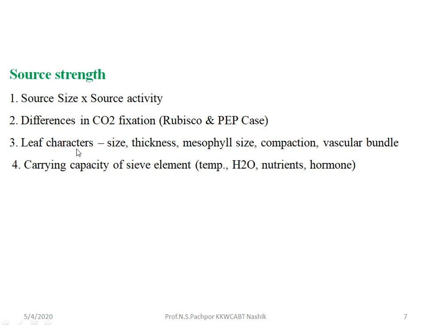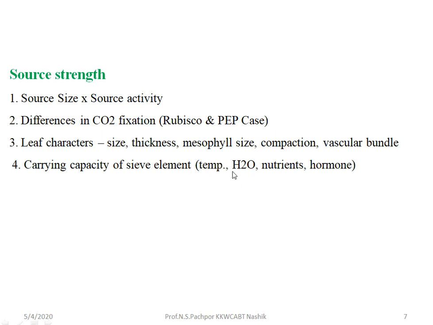So that's why they can conserve the carbon dioxide in their tissues and avoid accumulating oxygen in their tissues. So that's why the leaf characteristics also determine the source strength. Then the carrying capacity of sieve elements, which carry these photoassimilates, or what we call sugar, from source toward the sink, also determines the source strength, along with temperature, water, nutrients and hormones.